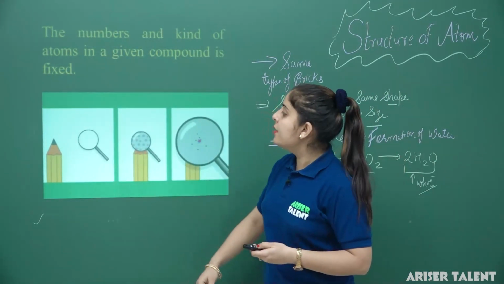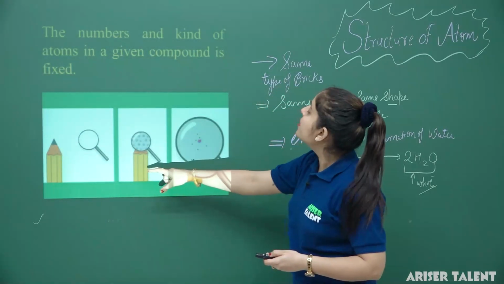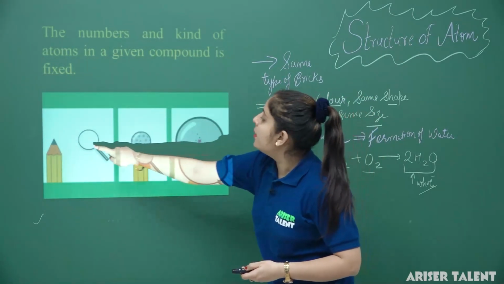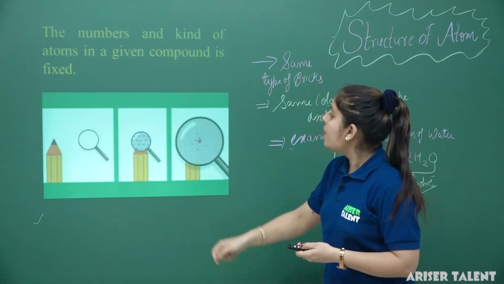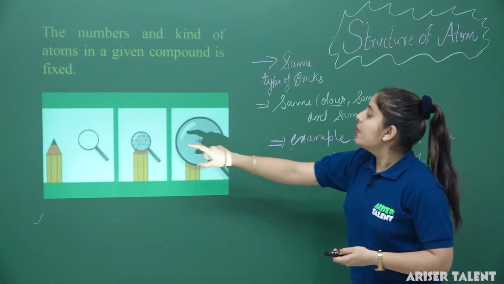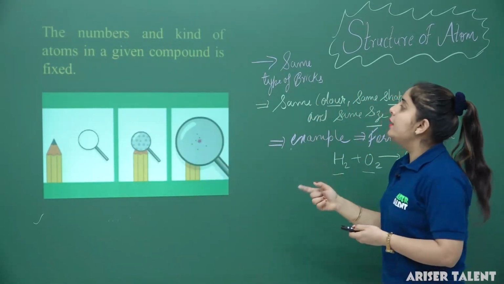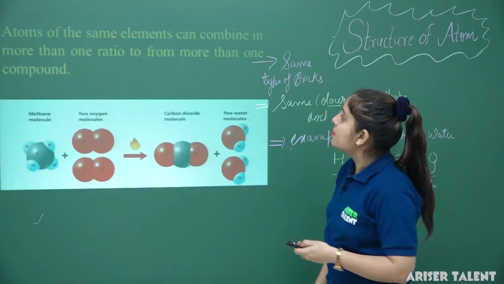In a pencil, we have graphite. The graphite lead is made up of a small number of particles, and these particles are called atoms. So in a given compound, the number and kind of atoms is always fixed.